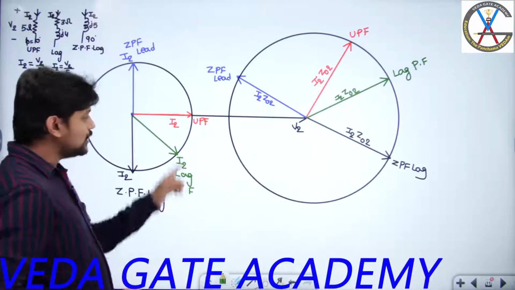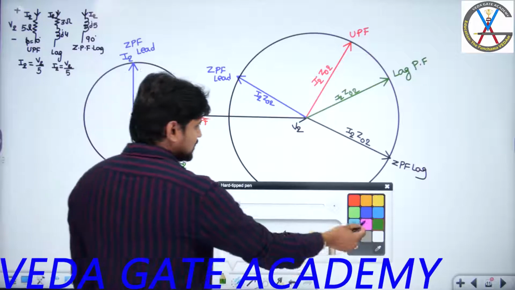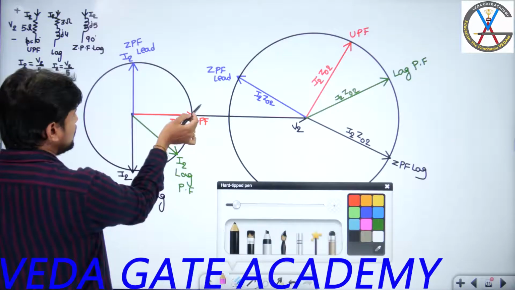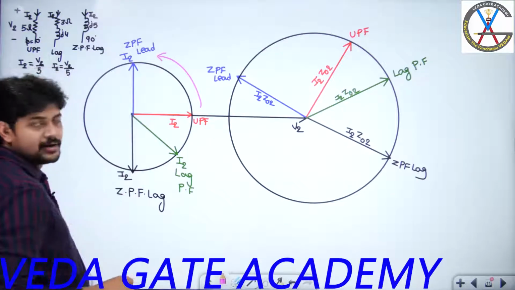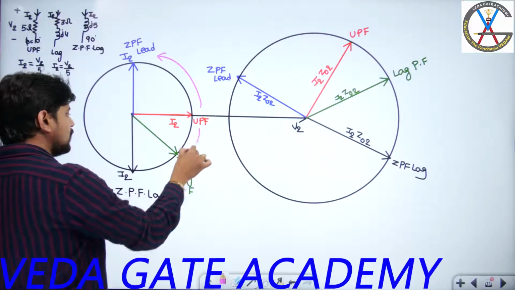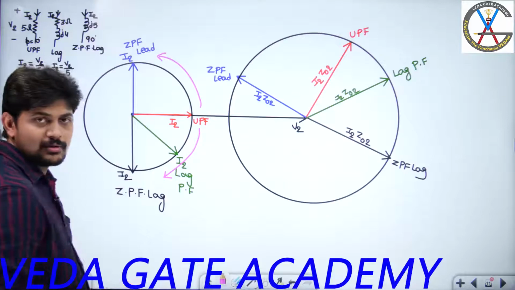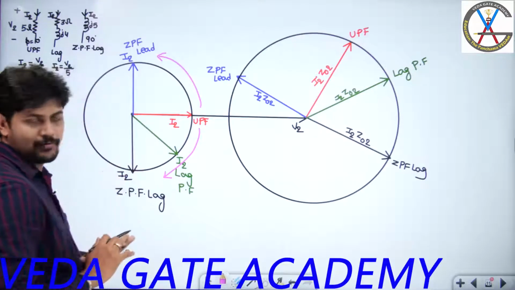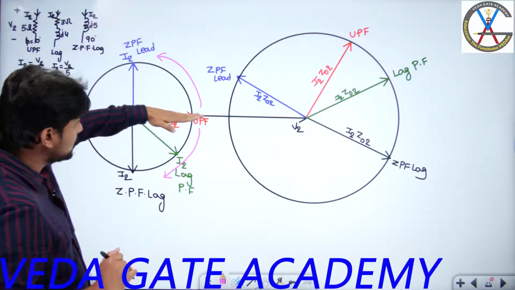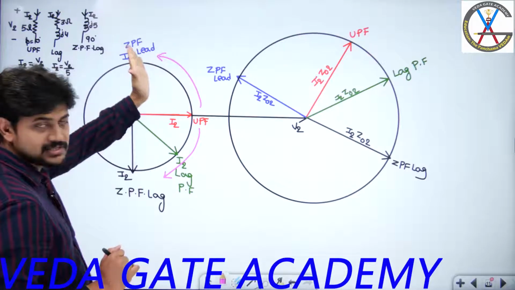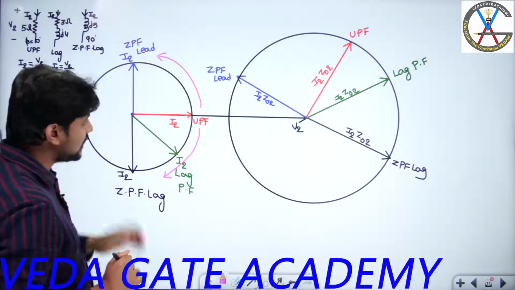Right. If you clearly focus here, guys, from unity power factor, if I am moving in the anti-clockwise direction, I am entering into the leading region. From unity power factor, if I am moving in the clockwise direction, I am going to enter into the lagging power factor region. So from unity power factor, anti-clockwise is the leading region, clockwise is the lagging region.